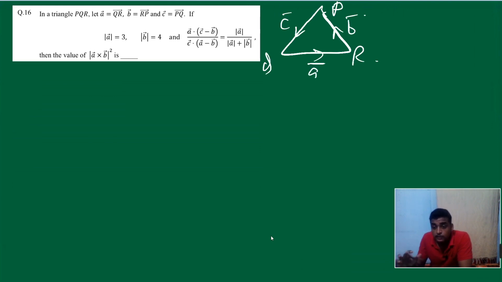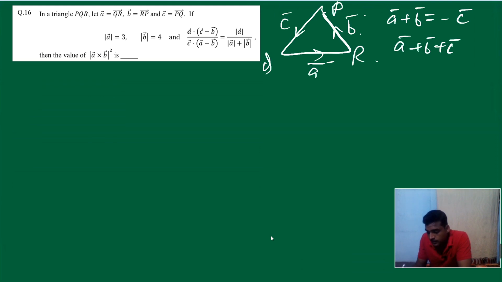So from sum of vectors we can say A plus B is equal to minus C. So A plus B equal to minus C. So can we say A plus B plus C equal to 0? Yes, we can say this, right? Okay, it's the equation 1 for us. It's fine. Now, what is the original question?